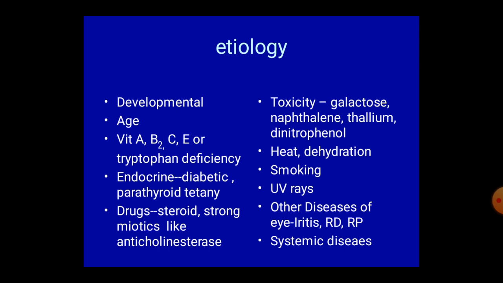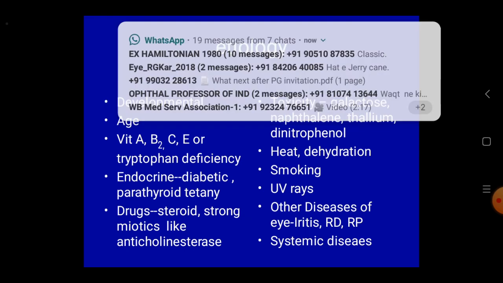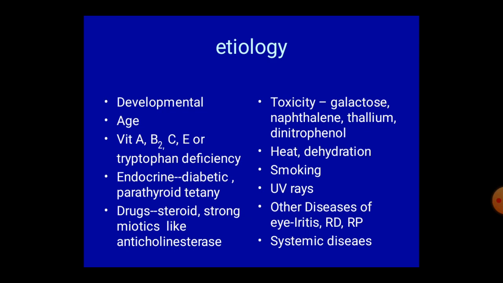What are the etiological factors? Number 1 is developmental. Number 2 is senility. Next, some vitamin and amino acid deficiencies. There are some endocrine factors like diabetes and parathyroid tetany. Some drugs also cause cataract. You have to remember always steroid. Systemic steroid is responsible for posterior polar cataract. Some topical myotics also cause cataract.